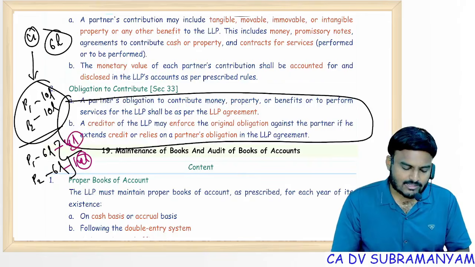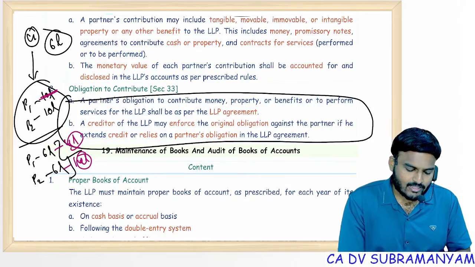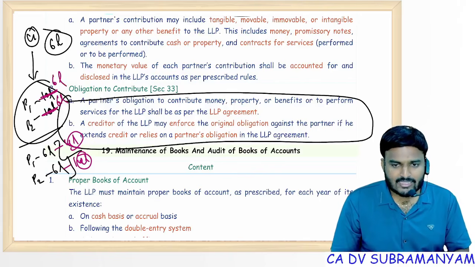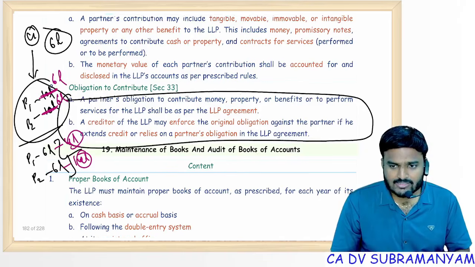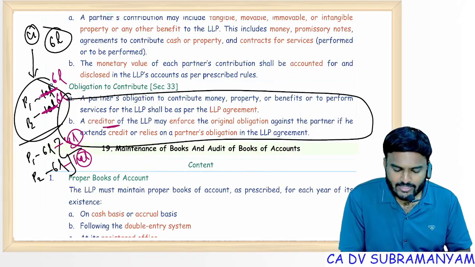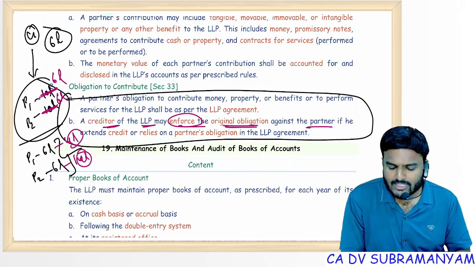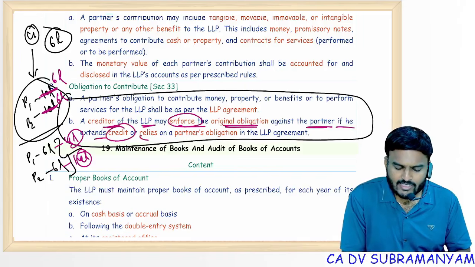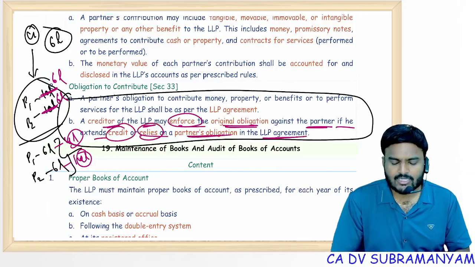Later partners modified LLP deed. They made partners liability as 6 lakhs. Now outsider is at risk or not risk? Actually at risk, but outsider is protected. Creditor of LLP may enforce original obligation against the partner if extends credit or relies on a partner's obligation in the LLP agreement.